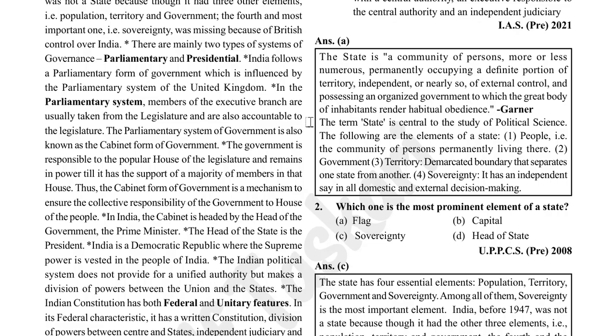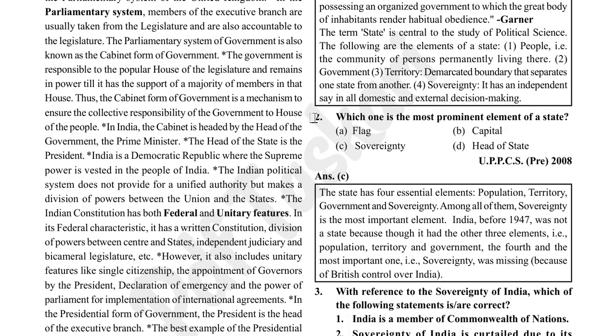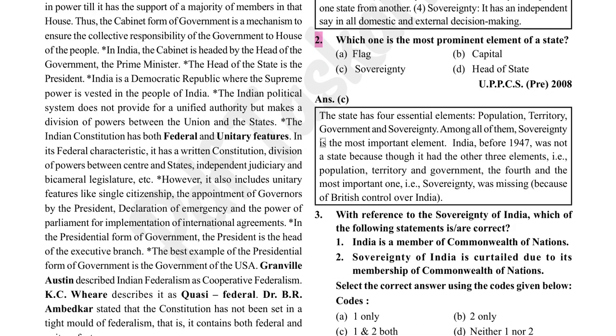The term state is central to the study of political science. The following are the elements of a state: people, that is a community of persons permanently living here; government; territory, a demarcated boundary that separates one state from another; sovereignty, it has an independent say in all domestic and external decision making. Which one is the most prominent element of a state? Sovereignty. Option C is correct.